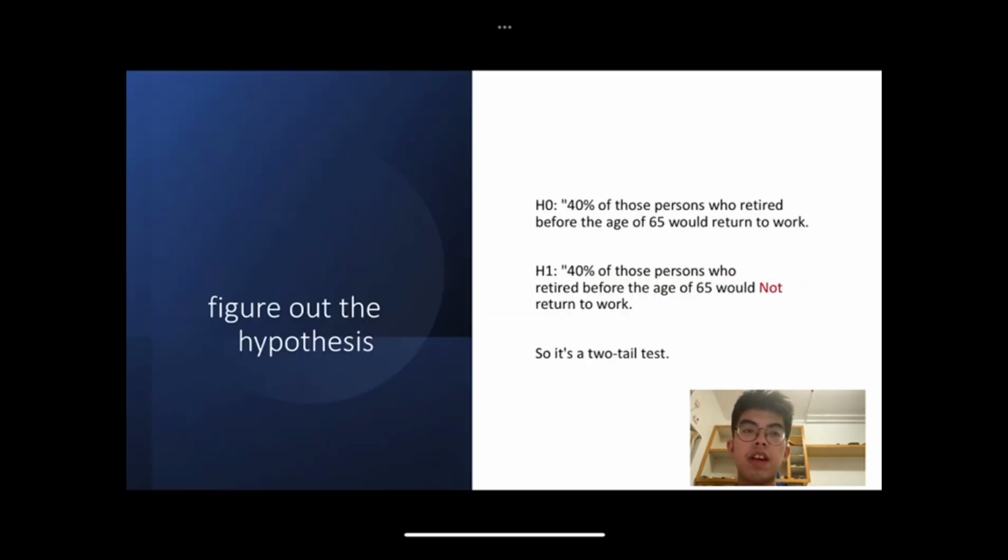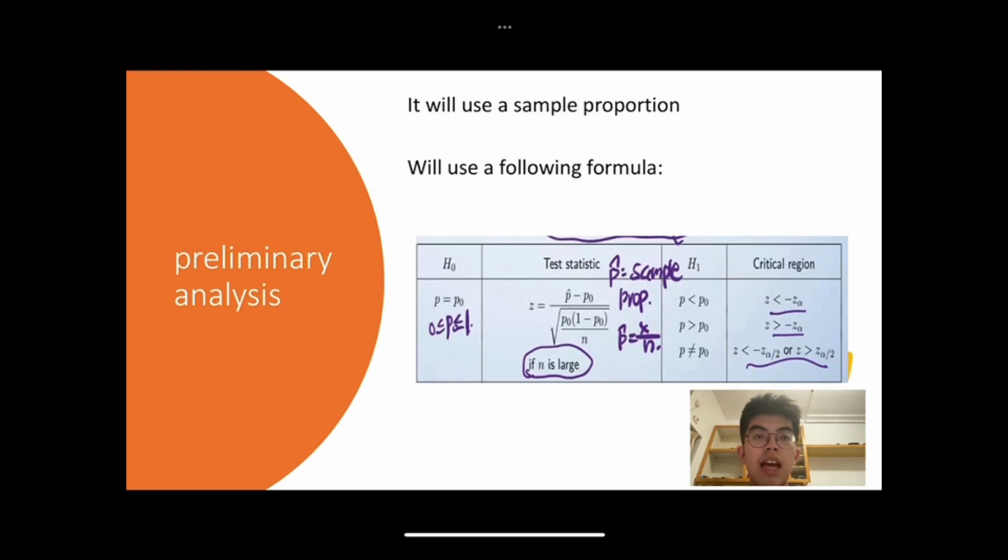So let's figure out the hypothesis first. I suppose that H0 is that 40% of those persons who retired before the age of 65 would return to work, and H1 is that 30% of those people who retired before the age of 65 would not return to work. So it is easy to see this is a two-tailed test. So we do a preliminary analysis first.